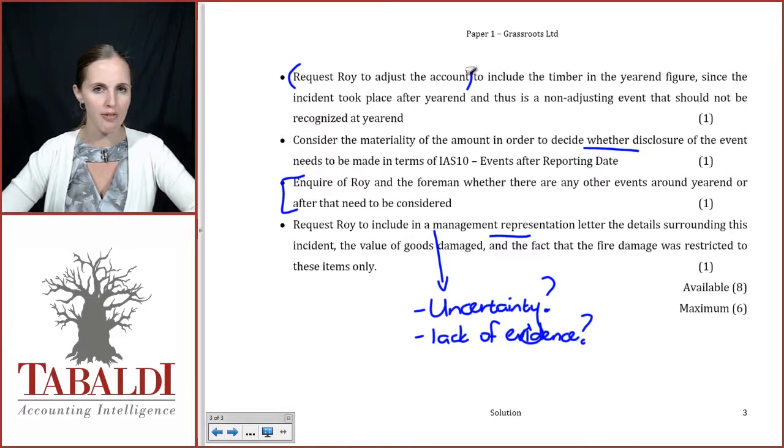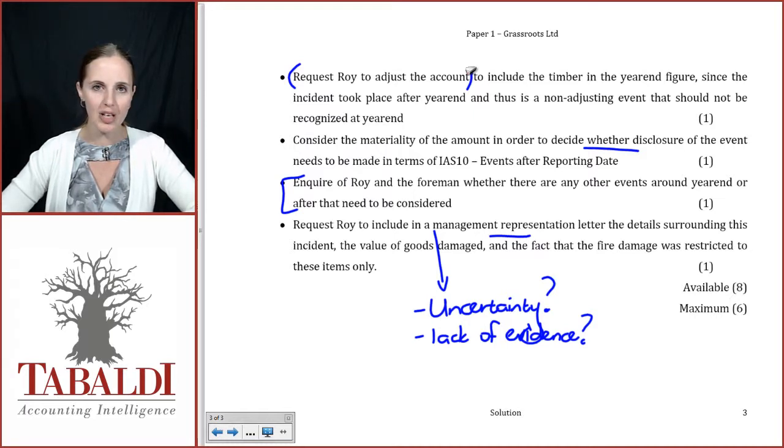We'll never really know if they're 100% accurate or not. In these cases, sometimes the best we can do to close off our evidence is to ask management to put in writing that they're happy with what they've done, that they've taken everything into account and done everything they possibly can to ensure the accuracy of those items. So in areas where you as an auditor expect that you will never really get the evidence you need, you can close off the rest of that evidence by obtaining management representation.